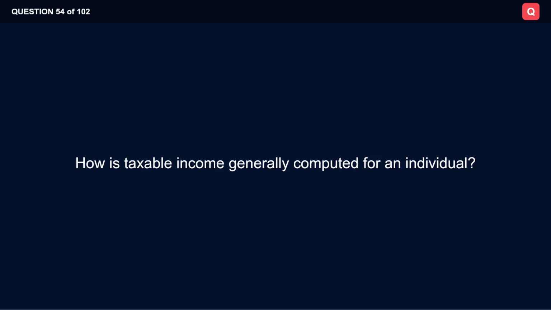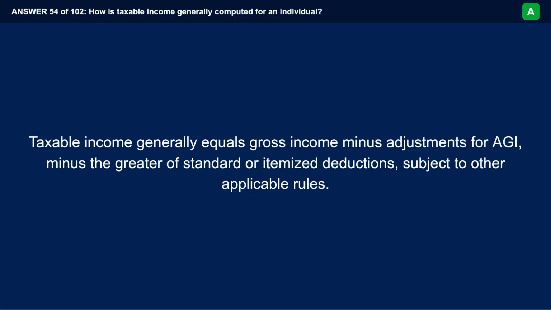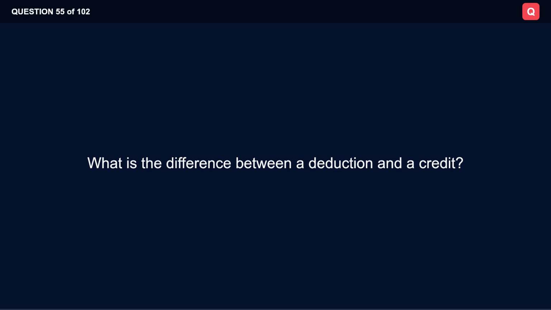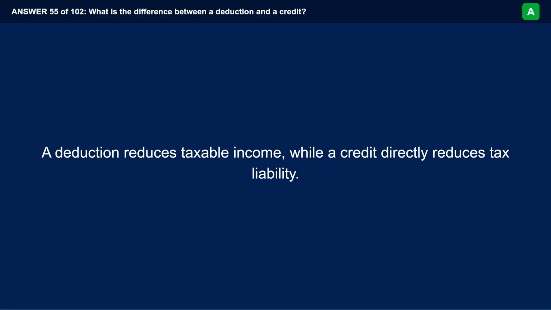How is taxable income generally computed for an individual? Taxable income generally equals gross income minus adjustments for AGI, minus the greater of standard or itemized deductions, subject to other applicable rules. What is the difference between a deduction and a credit? A deduction reduces taxable income, while a credit directly reduces tax liability.